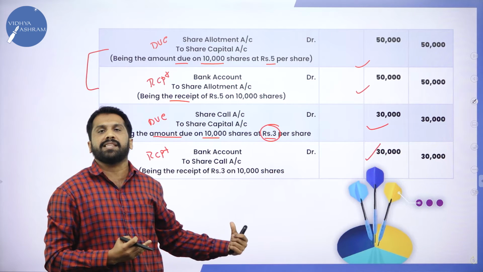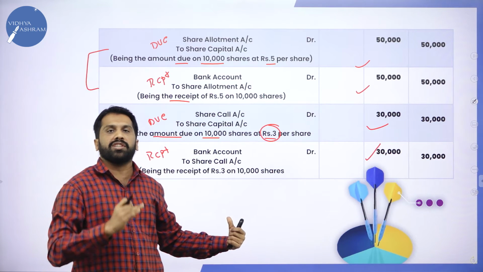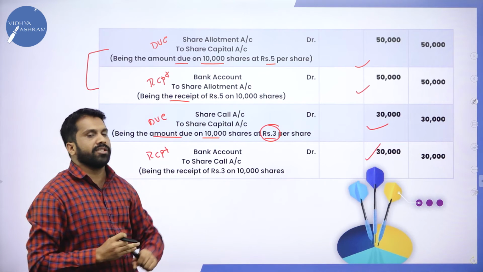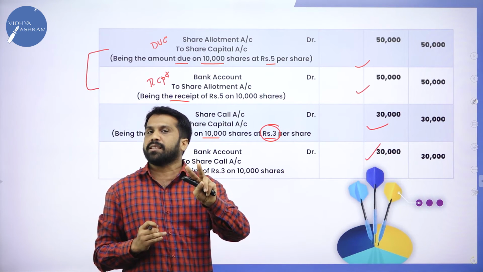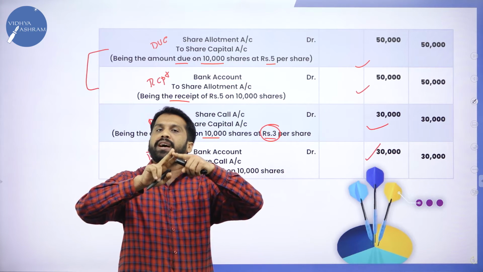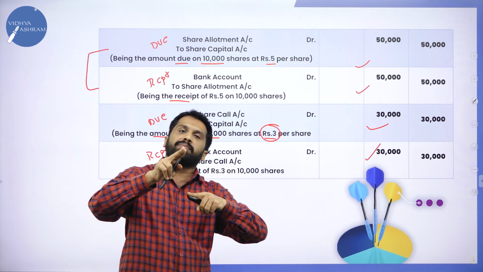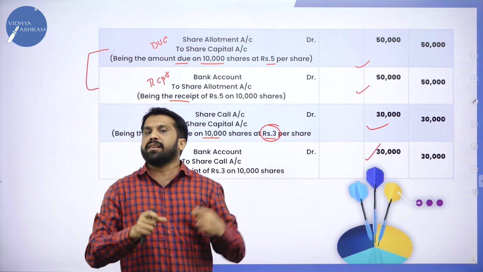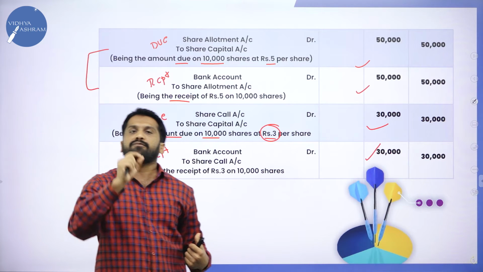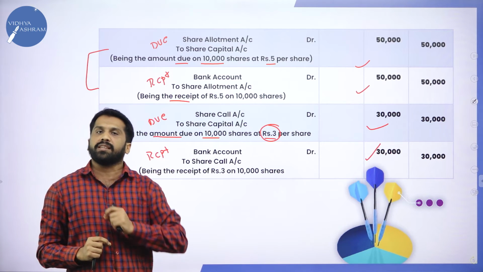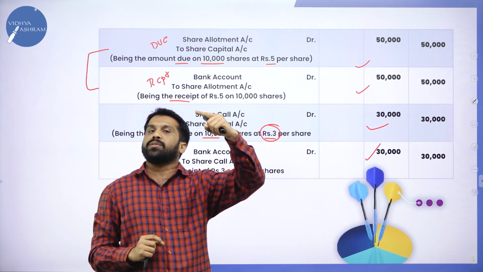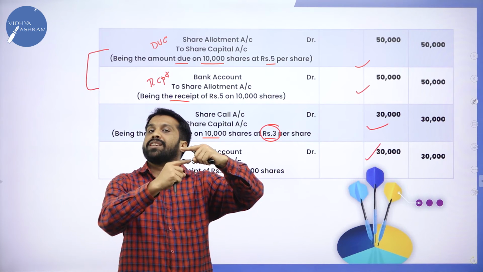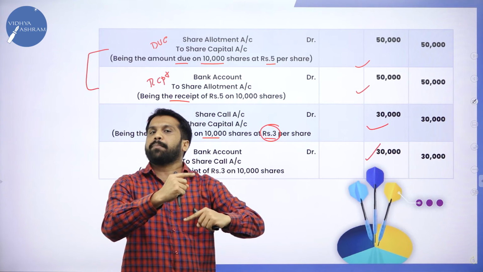Narrations also will be same, but numbers will change. And for each stage, we have 2 journal entries: application 2, allotment 2 and call money 2. Can we repeat journal entries? Yeah. For application, what is the journal entry? Bank account to share application. Share application to share capital.